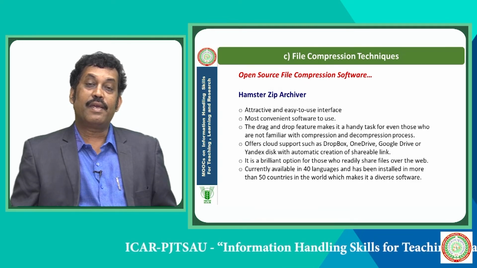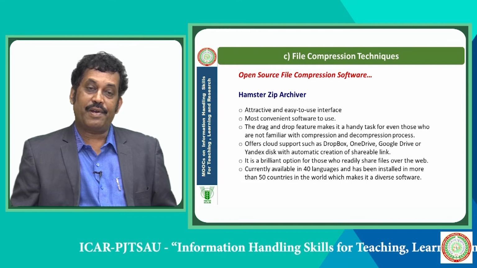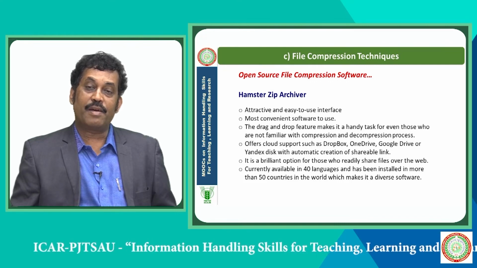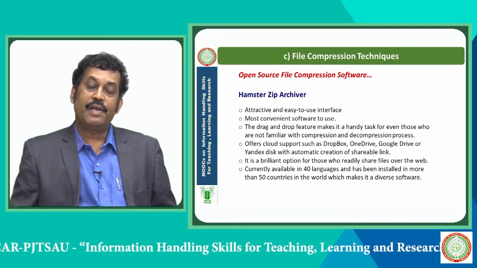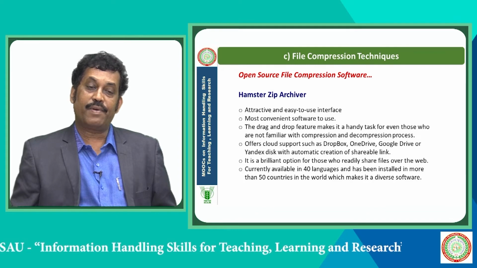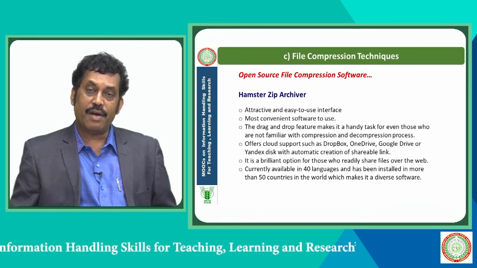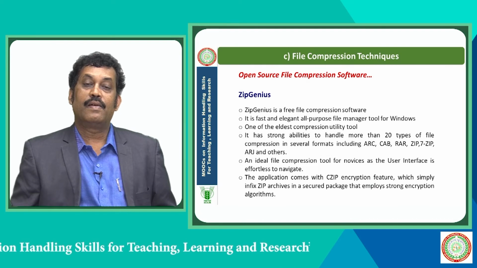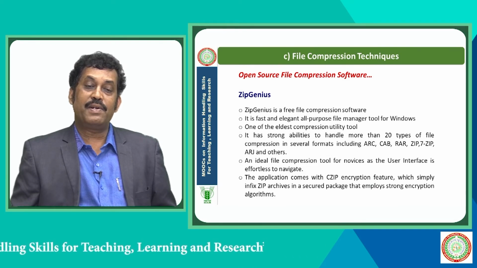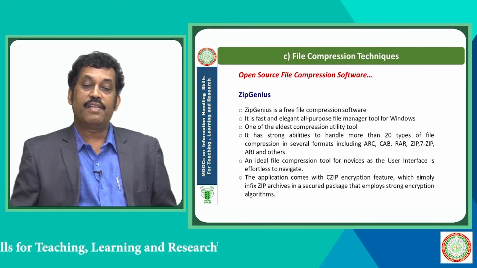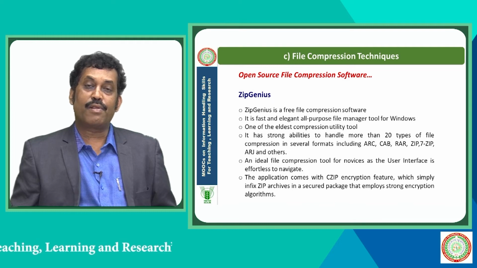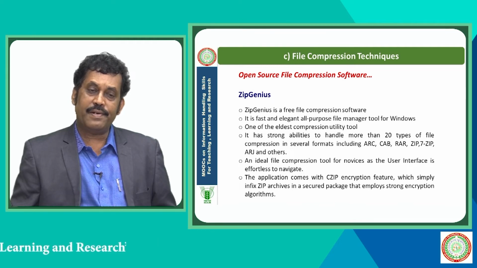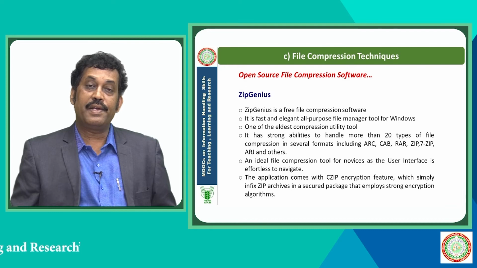The next one is the Hamster Zip Archiver. This is again an open source file compression tool available on the internet. It has an attractive and easy to use interface. It is the most convenient software to use. The next one I would like to mention is ZipGenius. ZipGenius is again an open source file compression software available on the internet. It is a fast, elegant and all-purpose file manager tool for Windows.